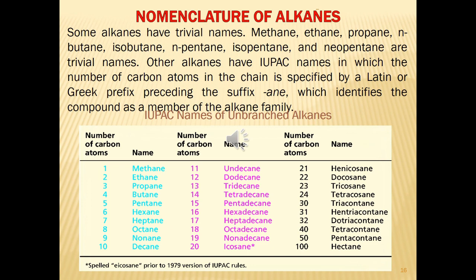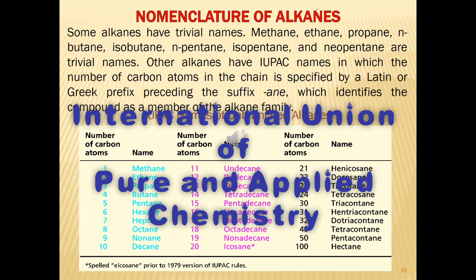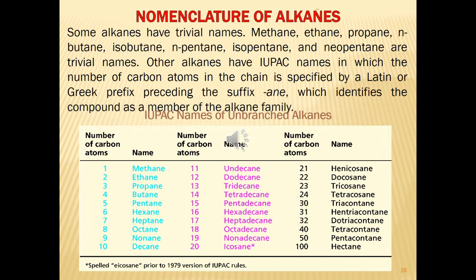Ideally, every organic compound should have a name that clearly describes its structure and from which a structural formula can be drawn. For this purpose, chemists have adopted a set of rules established by a governing board called the IUPAC system, International Union of Pure and Applied Chemistry. IUPAC names of alkanes with an unbranched chain of carbon atoms consist of 2 parts.